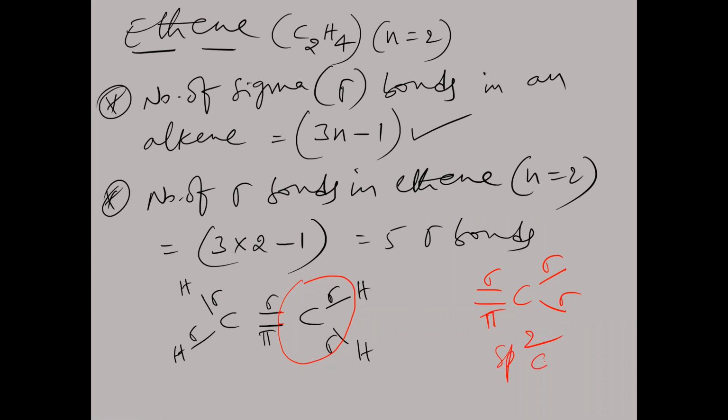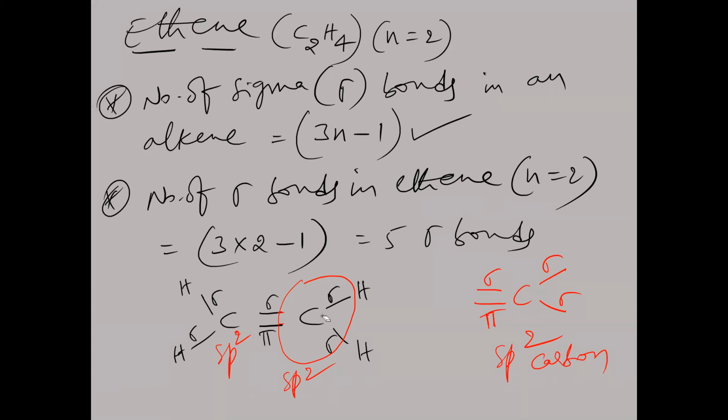sp2 carbon atom. This is what now here? sp2 carbon. Here also check it. This carbon also has 3 sigma bonds and 1 pi bond. If carbon has 3 sigma bonds and 1 pi bond around it, it is also an sp2 carbon. So how many sp2 carbons here? 2 sp2 carbon atoms in ethene. Is that clear?